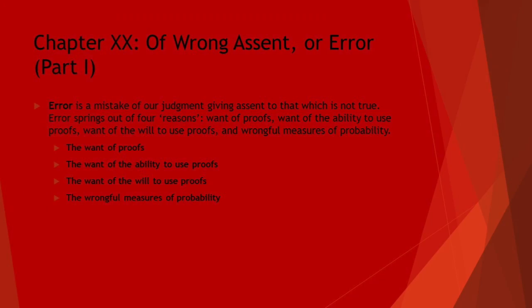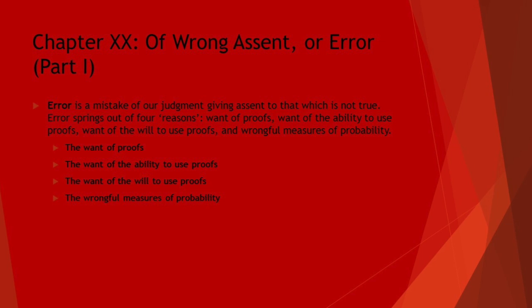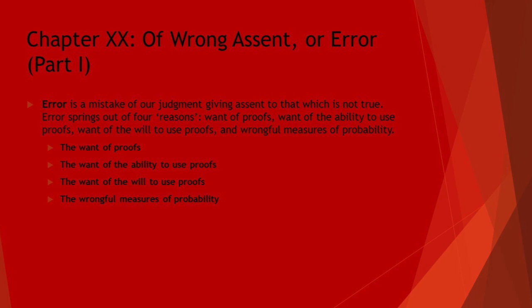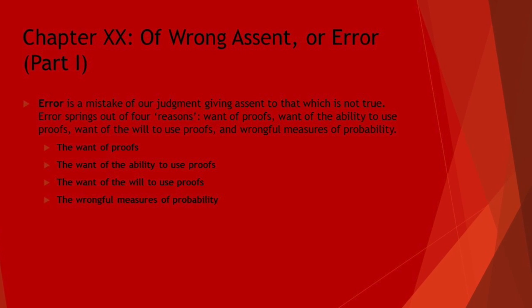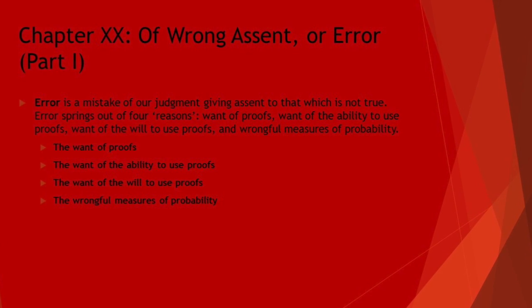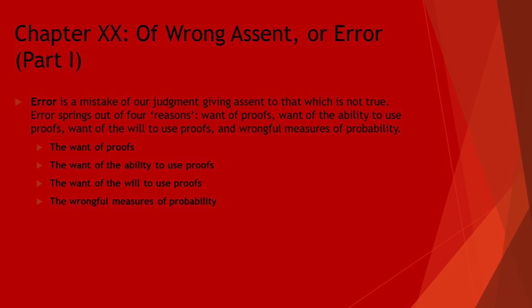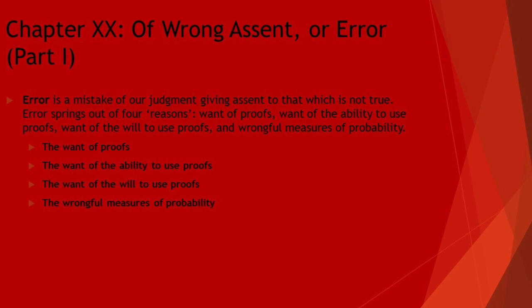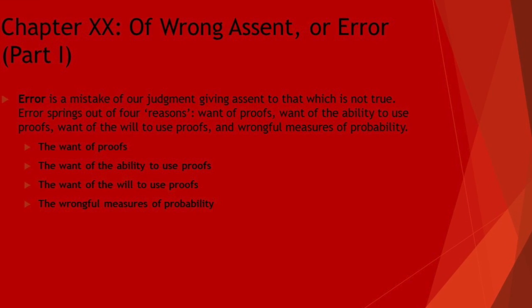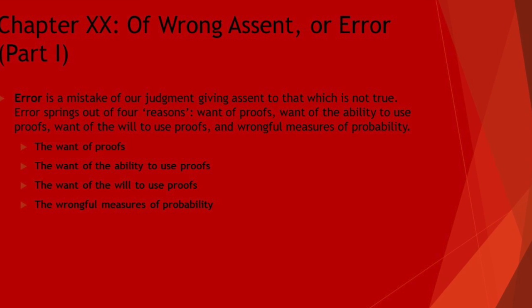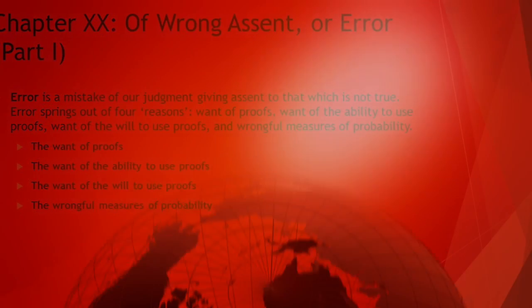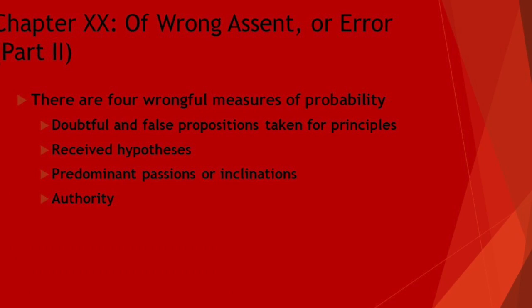Error is a mistake of our judgment, which is through the want of proofs that can be easily procured, which springs from intellectual laziness, the want of the ability to use proofs of whom we do not have the mental faculties to do proofs, the want of the will to use proofs of whom those who want proofs show off but actually do not use them, being more intellectually lazy, and the wrongful measures of probability, which will be described in the next slide.